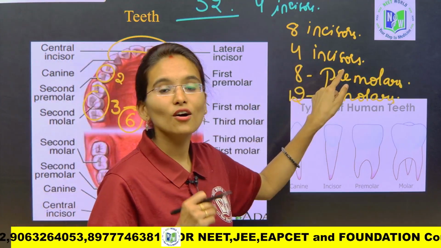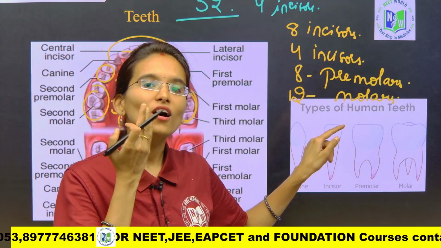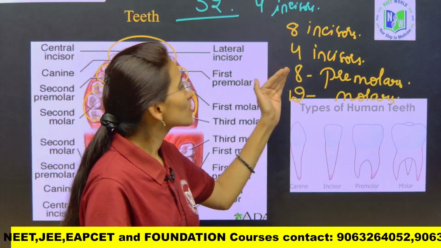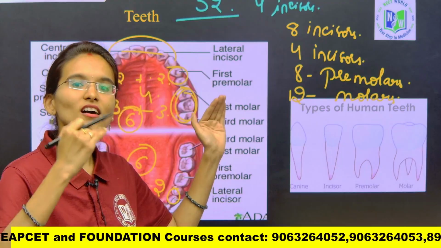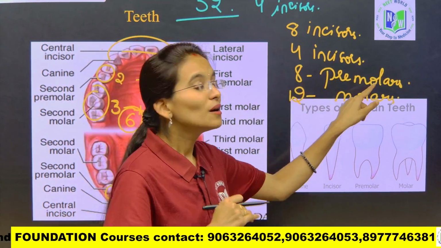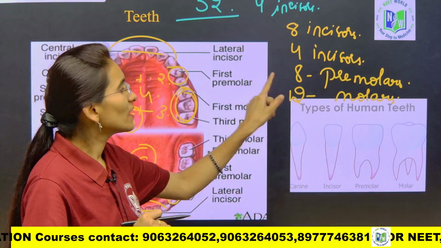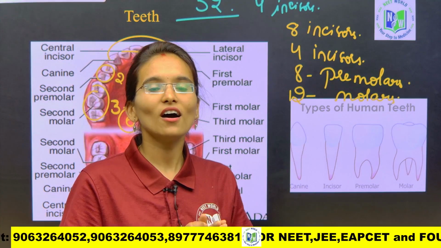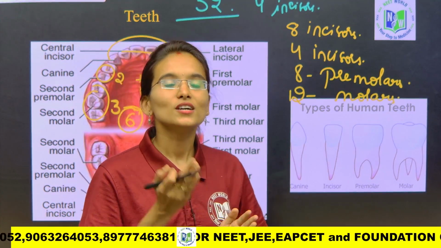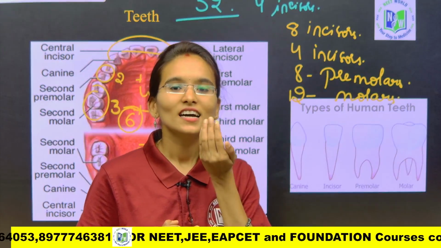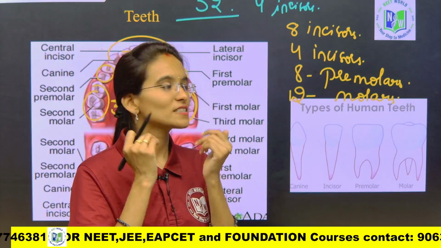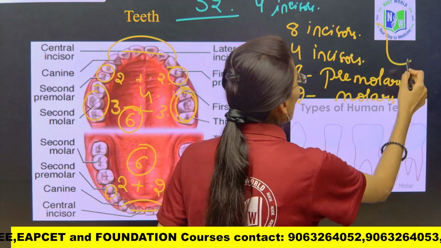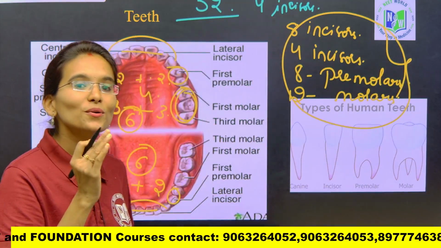Next, 8 premolars. How did we get 8 premolars? On the lower jaw, on the left side 2 premolars and on the right side 2 premolars, okay. So 4 on the lower jaw and 4 on the upper jaw, completely 8 premolars. Yes, and next when it comes to the molars, okay, we can find 3 molars on the lower jaw and 3 molars on the upper jaw, okay. So 3 will be on this side and 3 will be on the other half side, okay. So completely 6 plus 6 is equal to 12, okay. So completely 12 molars, okay. So if you add all this, we are going to get 32 teeth in the adult human beings.